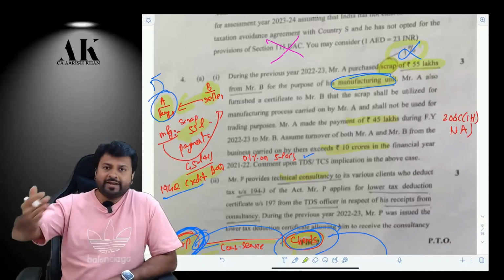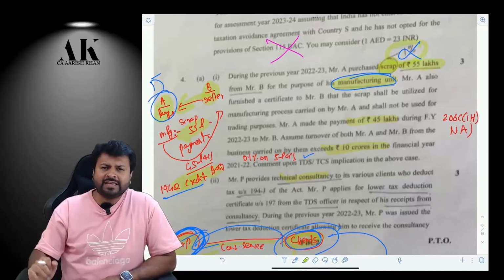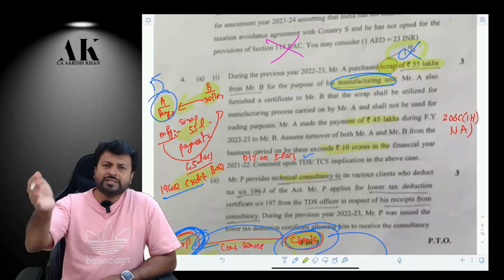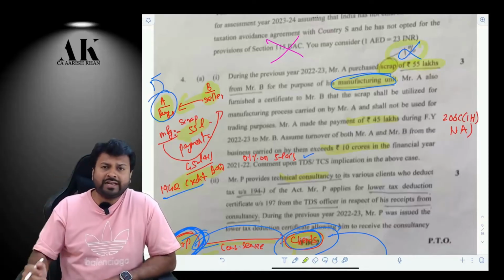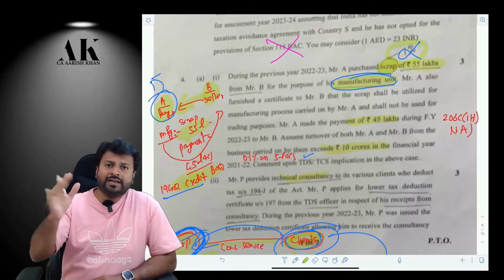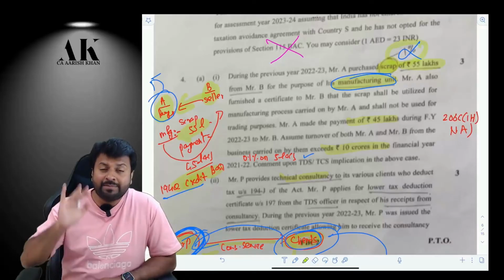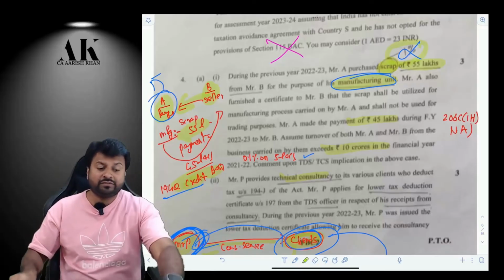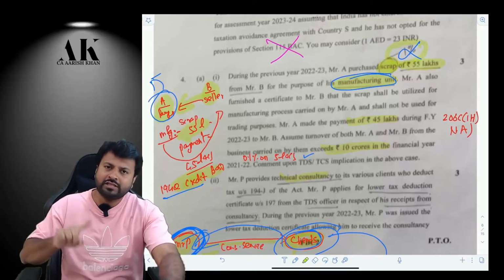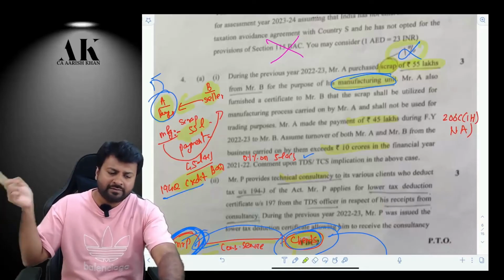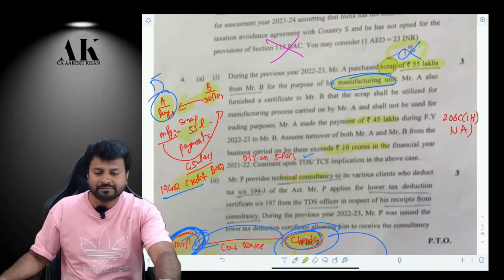So you have made a credit of how much? The buyer has made a credit of 55 lakhs in the name of the seller. Even though he has paid only 45 lakh, the credit is of more than 50 lakhs. Therefore, on 5 lakh rupees, the buyer is supposed to deduct TDS. Check it, please. Beautiful question. There is a CBDT circular on this, which we have done in class in the fast track batch and the regular batch, both the batches. Check it once.